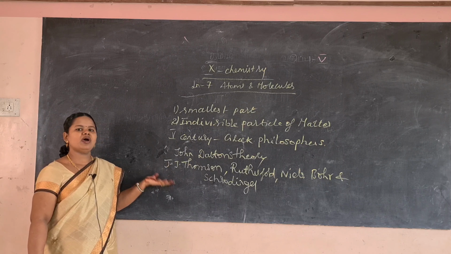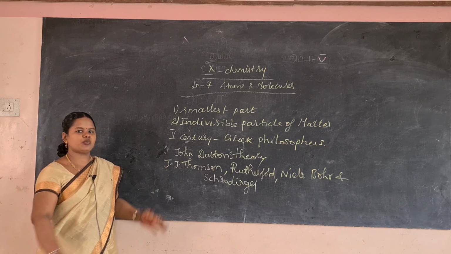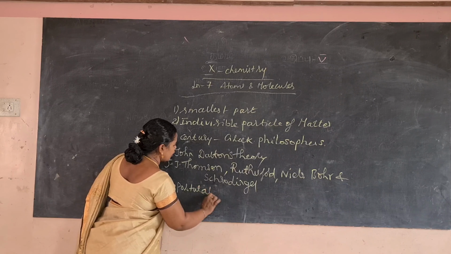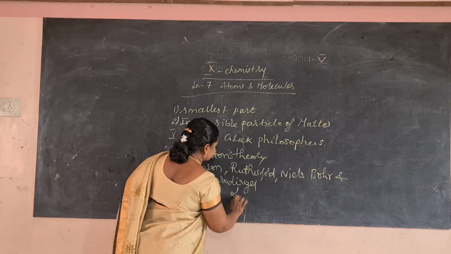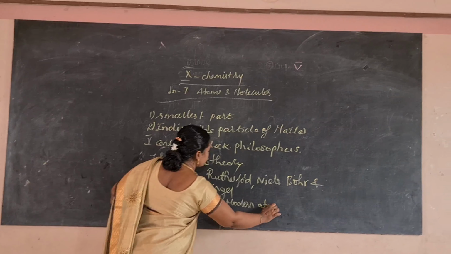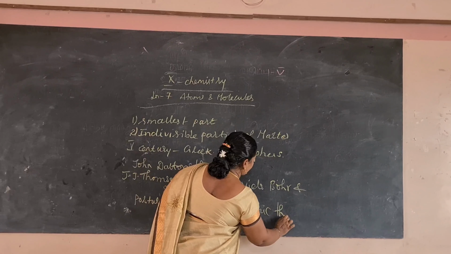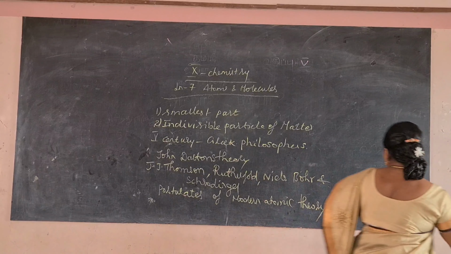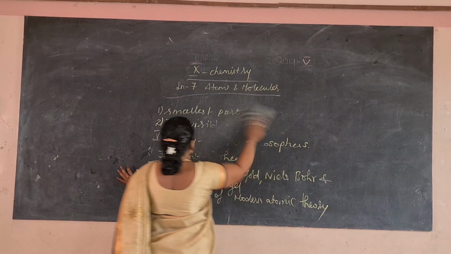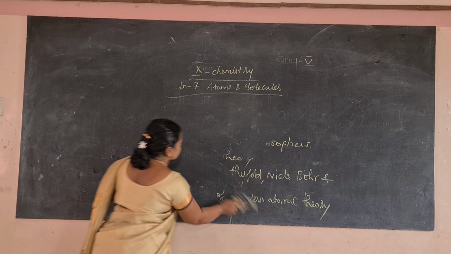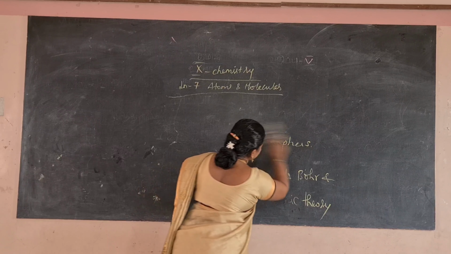After that, the postulates of modern atomic theory were put forward by the scientists, since John Dalton's theory was found to be incorrect. So now these postulates of modern atomic theory are followed.